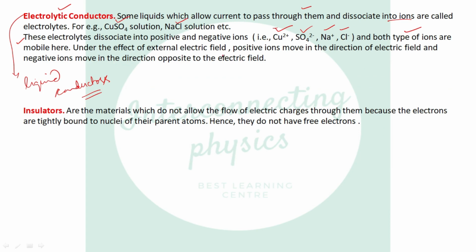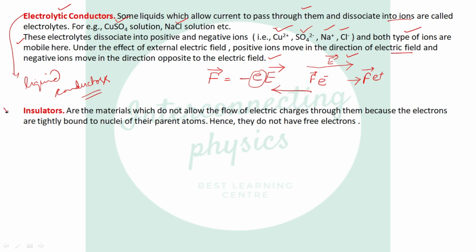So under the effect of an electric field, positive ions move in the direction of the electric field and negative ions move opposite to the direction of the electric field, because the force acting on a negative ion will be negative of the applied electric field. So if the electric field is along the positive x-axis, then the force on a negative ion will be along the negative x-axis, and the force on a positive ion will be along the direction of the electric field.